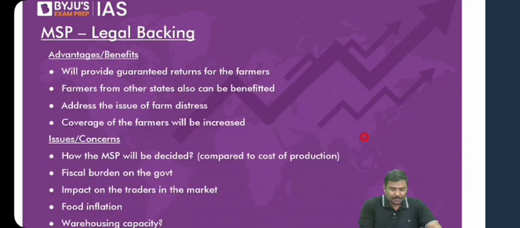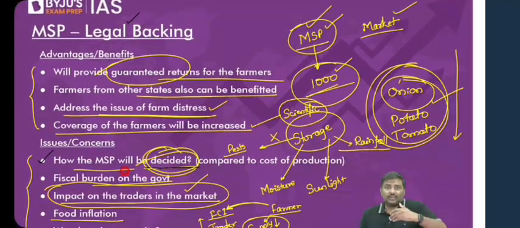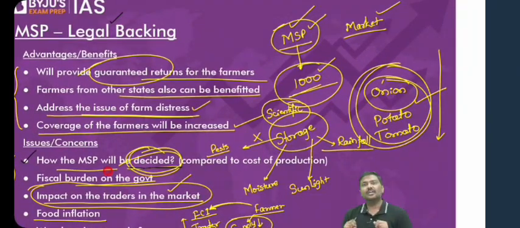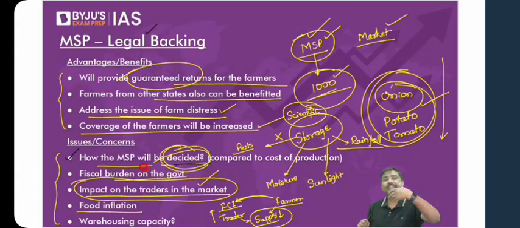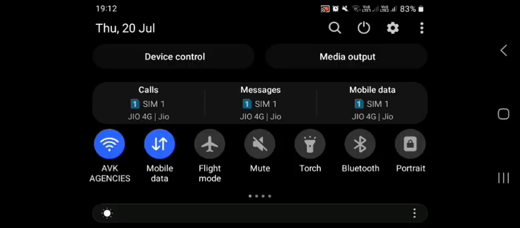Now, does this point make sense to you? Have a look at this. Under the concerns, will this first point make sense to you? If Government of India provides a legal guarantee to MSP, how much money will be paid by the government? It also depends upon what is the MSP decided by the government. Will government now shift it to, let's say, A2 as a cost of production? Will Government of India continue with 150% of A2 plus FL as a cost of production? Will government continue with it or reduce it to 100% of A2 plus FL, count it as a cost of production and calculate MSP on this? That also will have an impact on this. Okay, so that is basically the point here.